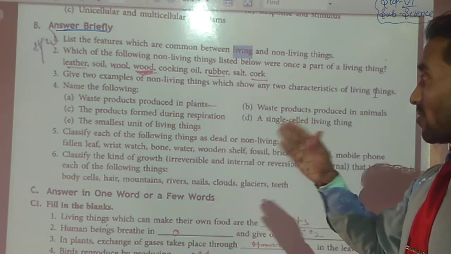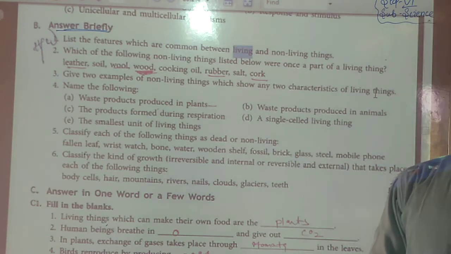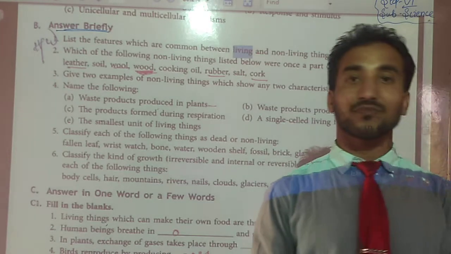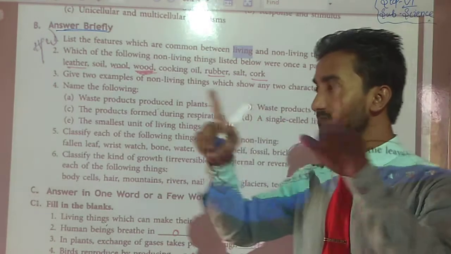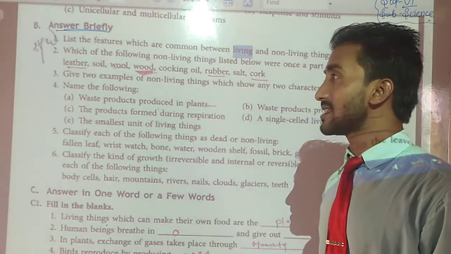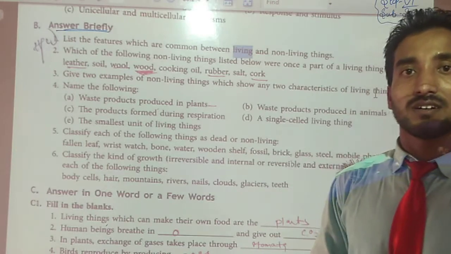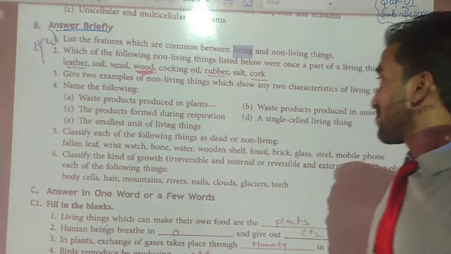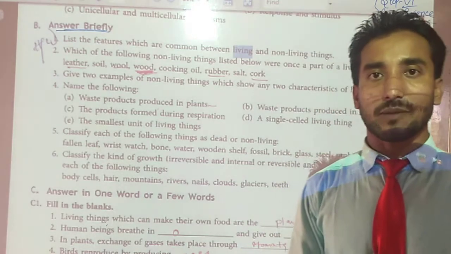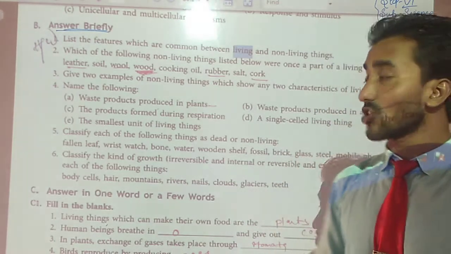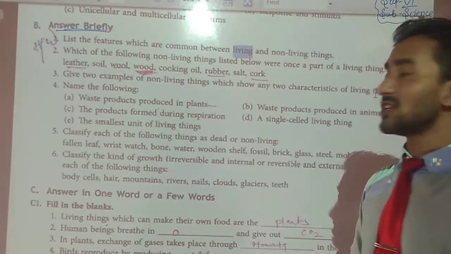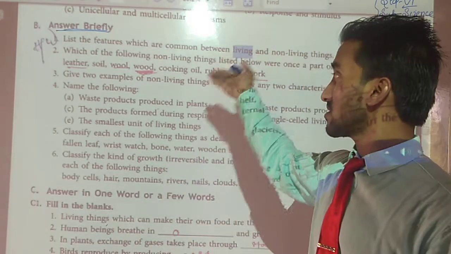See the question number 3. The products formed during respiration. Do you remember the equation of respiration that was discussed? See, energy, water, carbon dioxide, all these things. See, single cell living things, you know very well: bacteria, paramecium, yeast, these are single cell. The smallest unit of living things you know very well. Shape. Just now in the first question it was discussed.